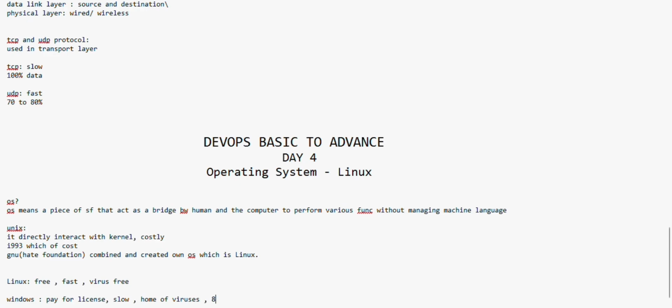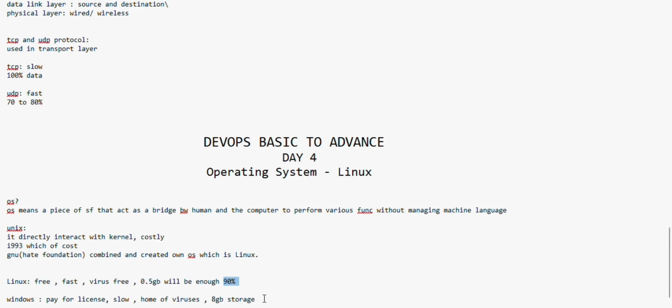For Windows, we need at least 8 GB of storage. But for Linux, just 0.5 GB of storage will be enough. So that's why nowadays 90% of servers use Linux, and only 10% of the servers are Windows. There are so many disadvantages in Windows, so that's why most of the servers are running Linux.